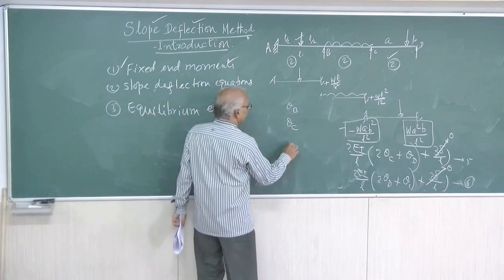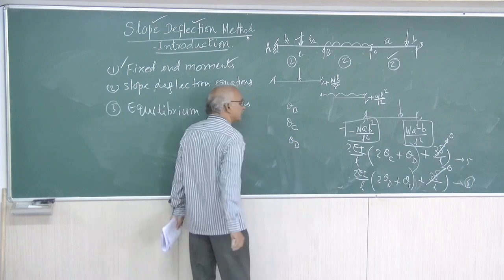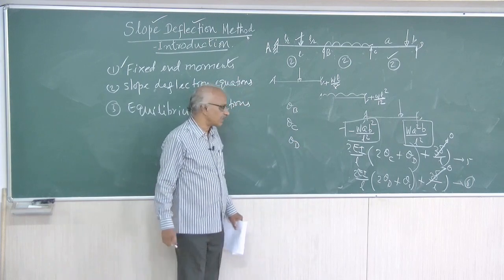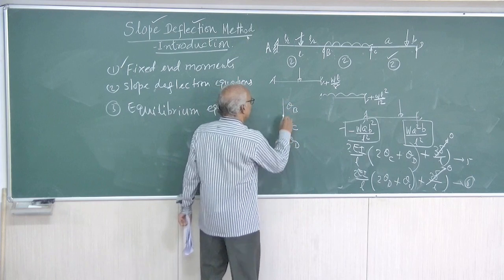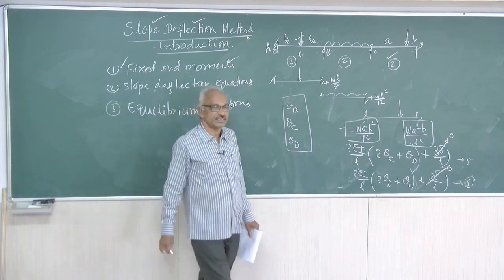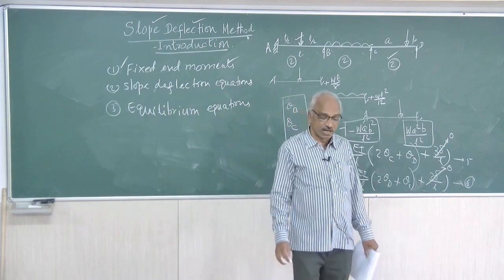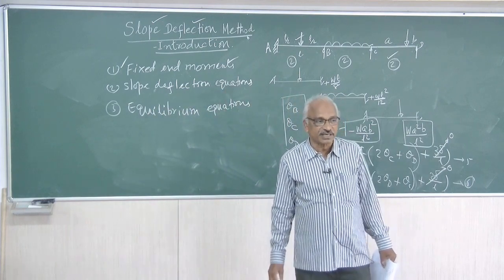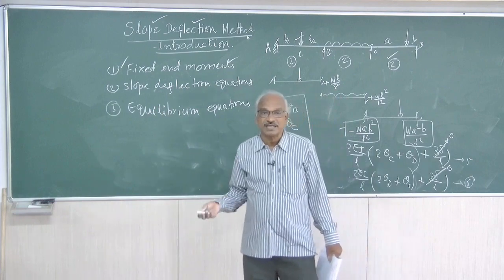Coming to D, theta D is there. No settlement. Therefore, these are the unknowns. In the given problem, theta B, theta C, theta D are the unknowns. So, for solving three unknowns, we want three equations.